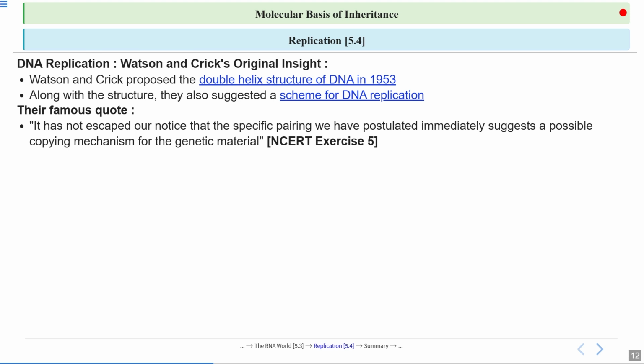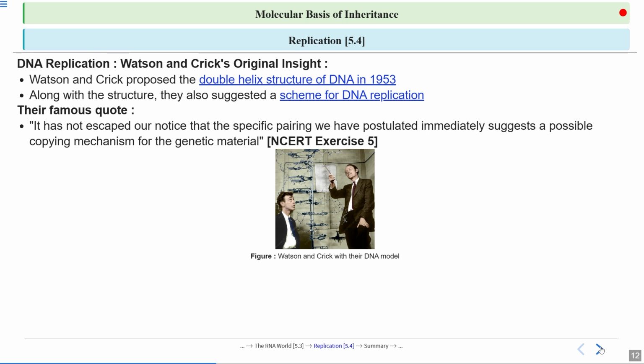This line means that it doesn't go unnoticed that the specific base pairing, adenine with thymine and guanine with cytosine, itself gives a possible copying mechanism for the genetic material. This is a picture of Watson and Crick with their DNA model.